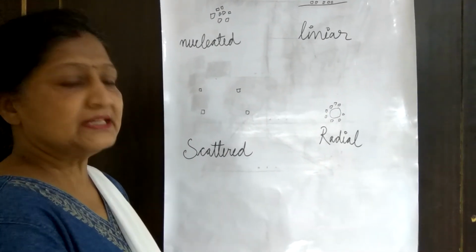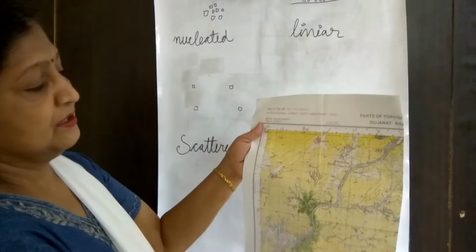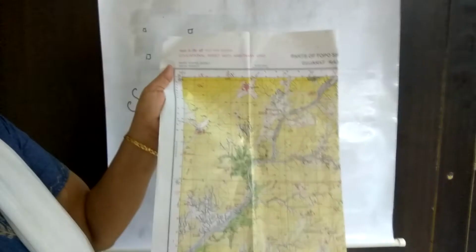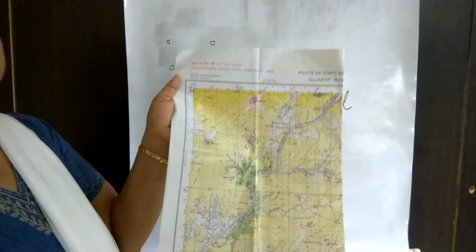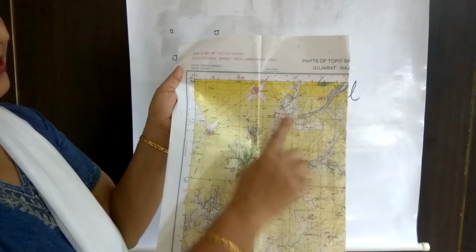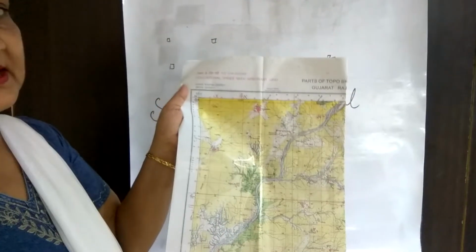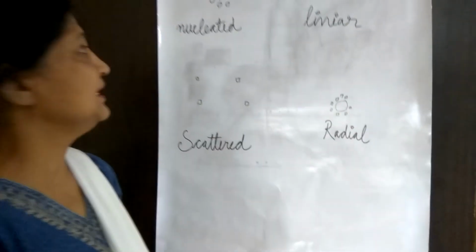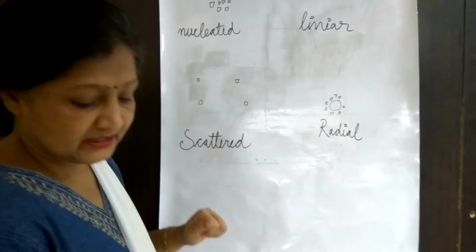Generally, this type of settlement is found in the yellow color, where the region is a plain area. Yellow color means plain area, agriculture region. So this settlement is mainly found in the region where it is plain.